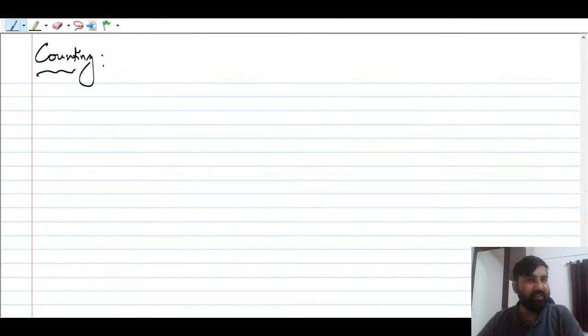So P and C, under this topic, we will see P and C, and based on the counting concept, we are going to answer the question, right? So P and C is all about counting, right? So if I am going to talk about permutation and combination, counting plays an important role, right? But before starting with the permutation and combination, you need to understand what is this counting, right?